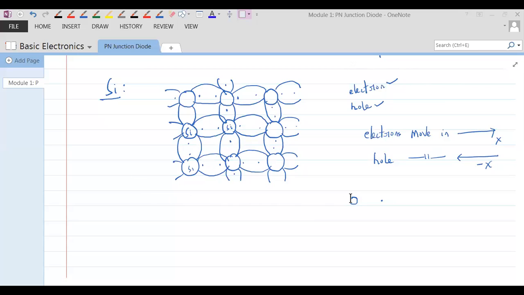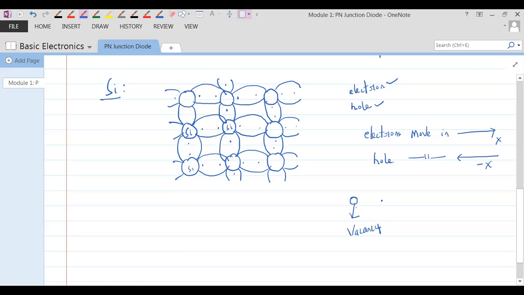The hole looks like this. The electron looks like this. Understand that? Now what I'm trying to tell you is very important. This hole is a vacancy. Everybody should understand this: a hole is a vacancy.